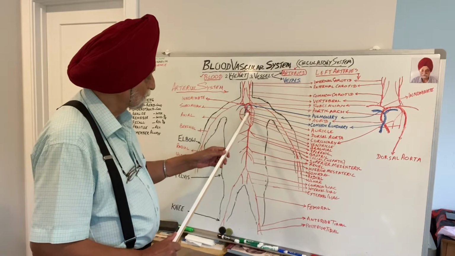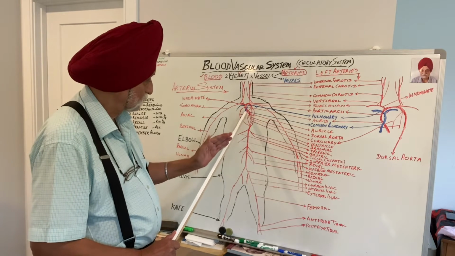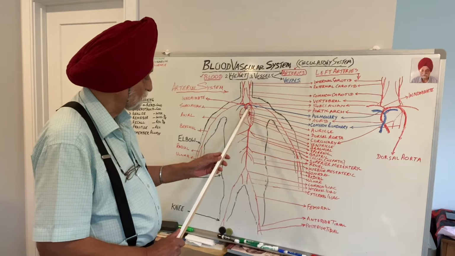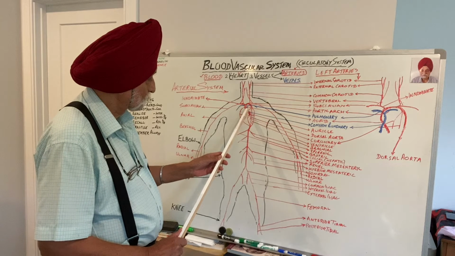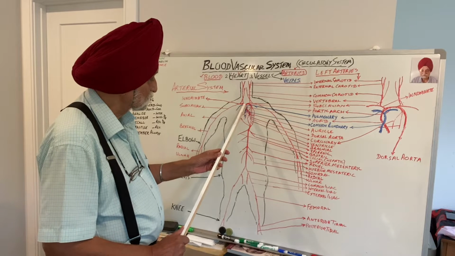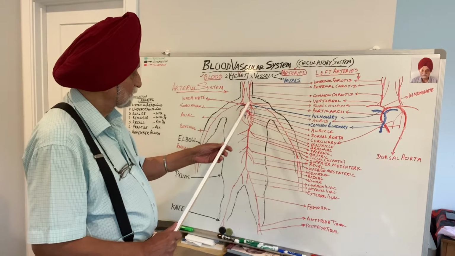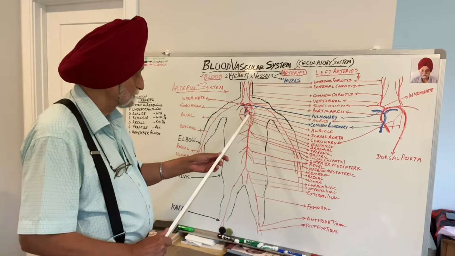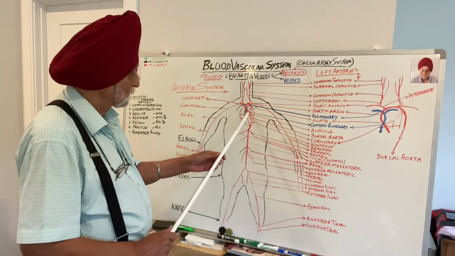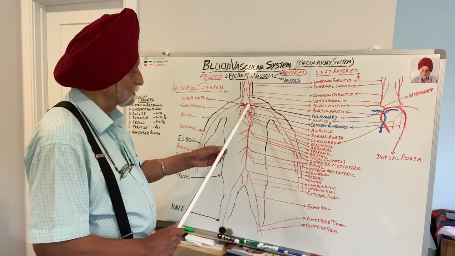Now, as it gets out of the ventricle, the left ventricle, it goes around and bends below the common pulmonary artery and then passes over the right pulmonary artery and then goes behind the heart and is called as dorsal aorta. Now, this arch is called the aortic arch.